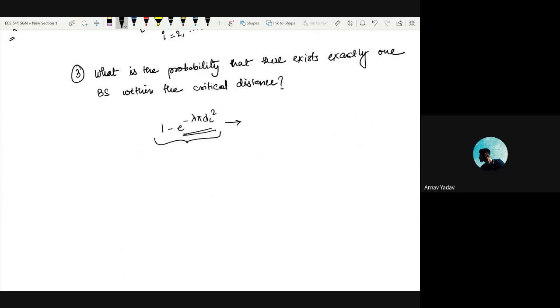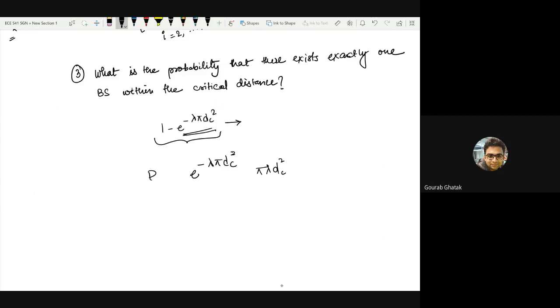Yes, exactly one base station. So Poisson with k equal to 1. So it is e to the minus lambda pi dc square times pi lambda dc square by 1 factorial. Yeah, only this, right?